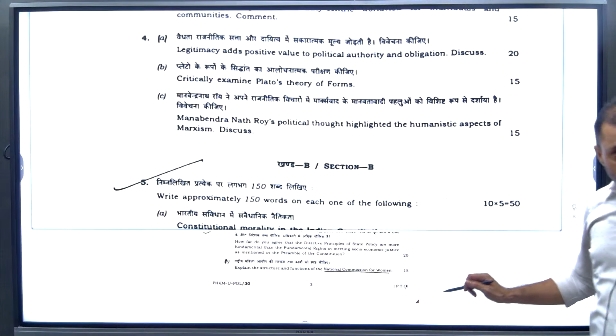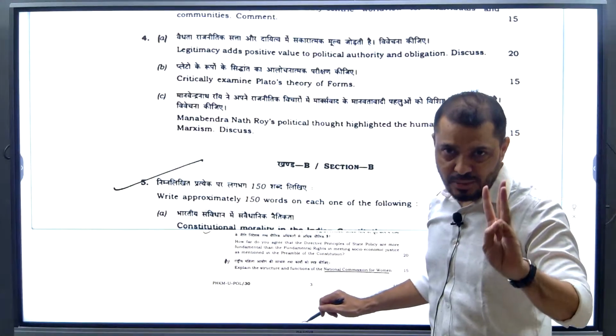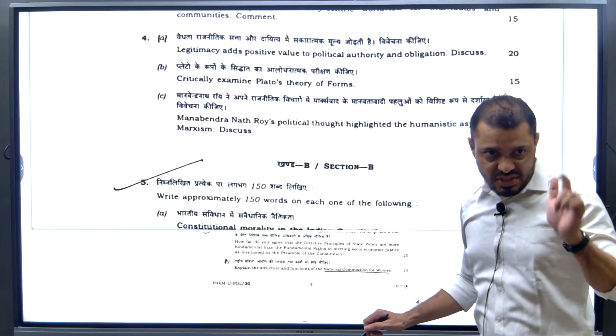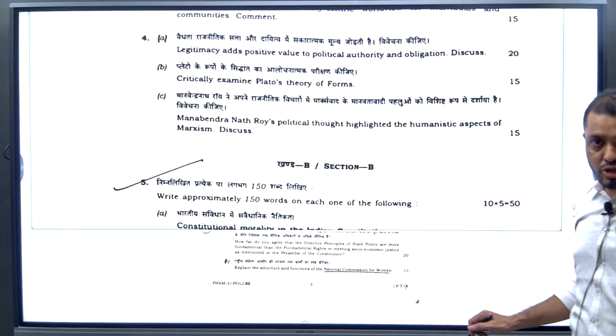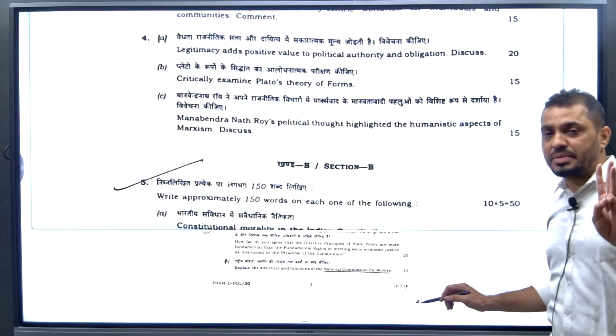Now, so far your batch, you are done with the 3 chapters only: Indian political thought, Western political thought, and ideologies. I'm not talking about the old batches. From these 3 chapters, how many marks came?